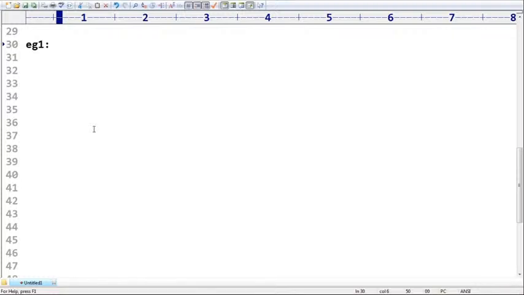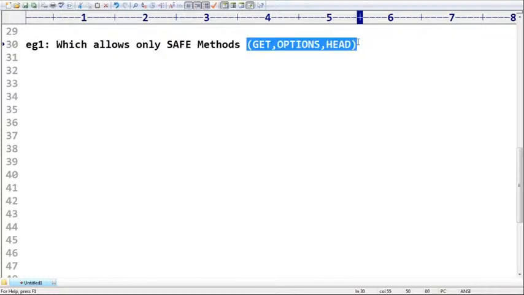Can you please confirm which are the safe methods? GET is a safe method. Next, OPTIONS is a safe method. Next, HEAD is also a safe method, right? So you are allowed to perform only these three operations. By mistake, if any person, even an authenticated person, tries to perform a PUT or POST operation, we have to immediately convey that you are not having permission to perform this action. How can we do that, sir?